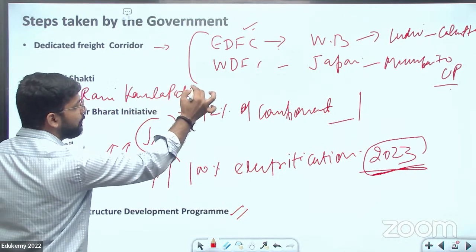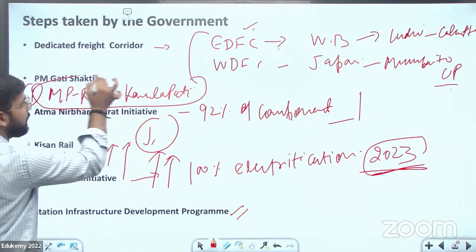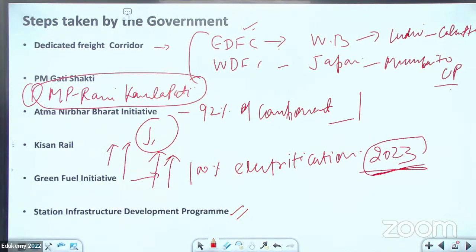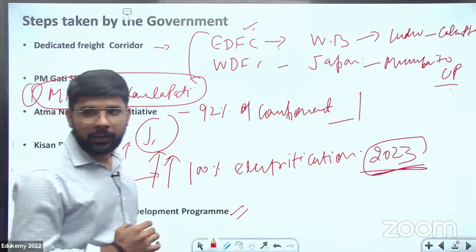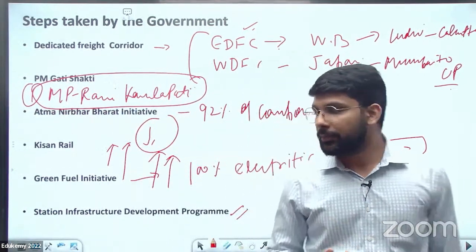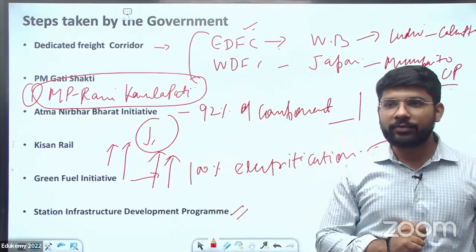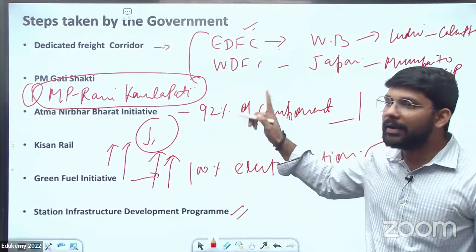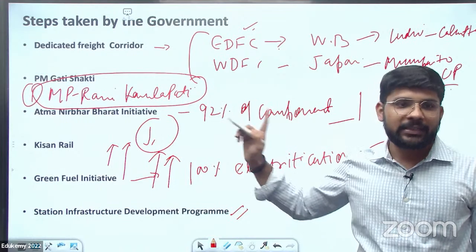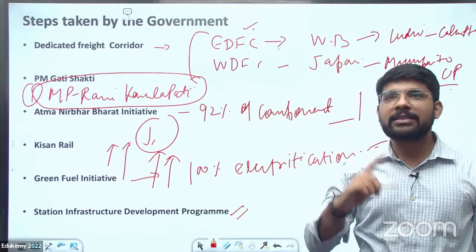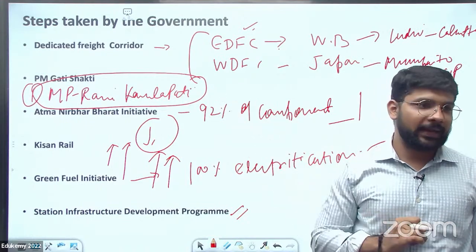Rani Kamlapati railway station in Bhopal is the first developed PPP railway station in the country. This is the next station to Bhopal. The government is targeting 400 stations of this kind. The major stations will be developed under the PPP category.